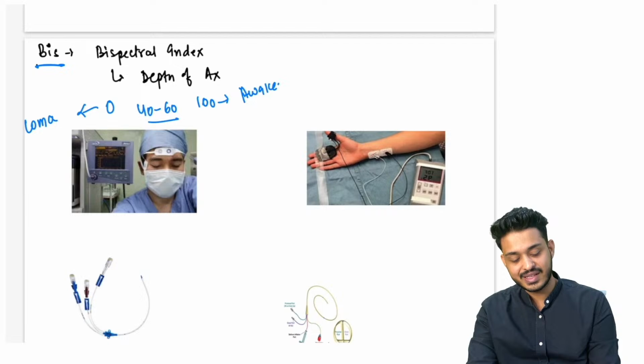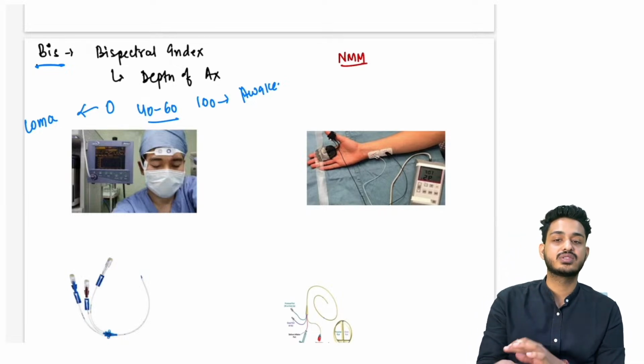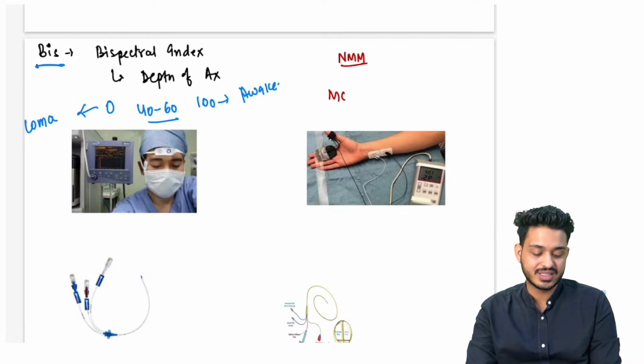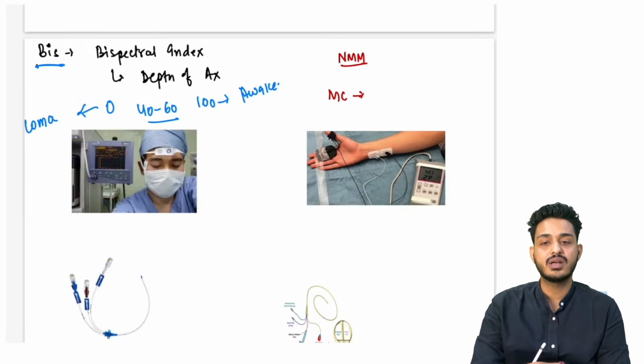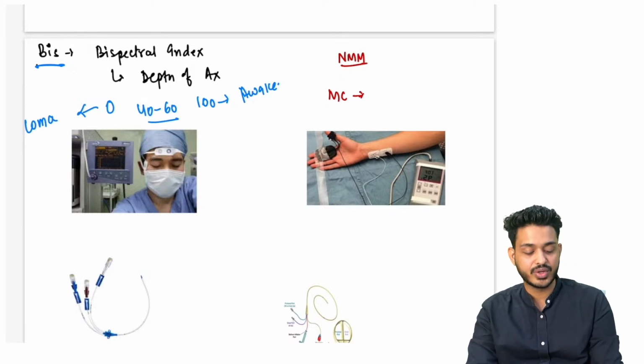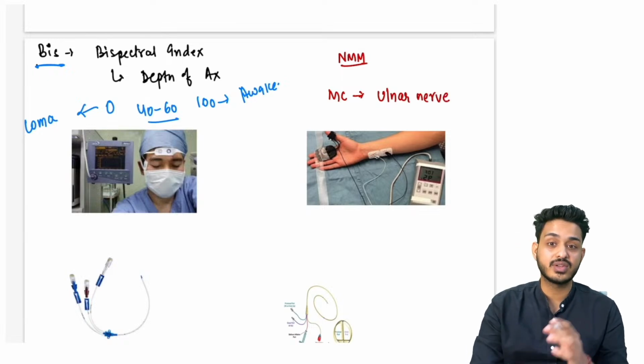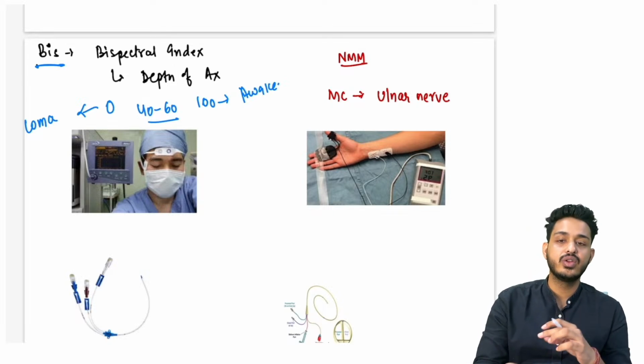Second one we are having, this is your neuromuscular monitoring. न्यूरोमस्कुलर मॉनिटरिंग, उसके हाथ पे लगा के we can check the muscles are working or not. This is the thing. And the most common nerve that we are going to check is going to be your ulnar nerve. तो क्या करेंगे? न्यूरोमस्कुलर मॉनिटरिंग.